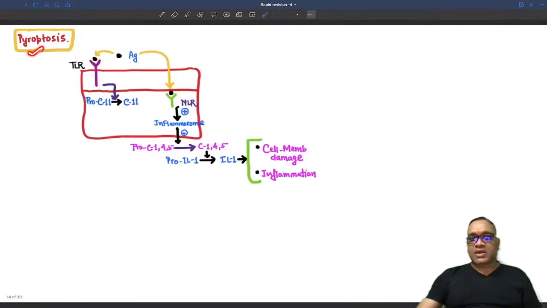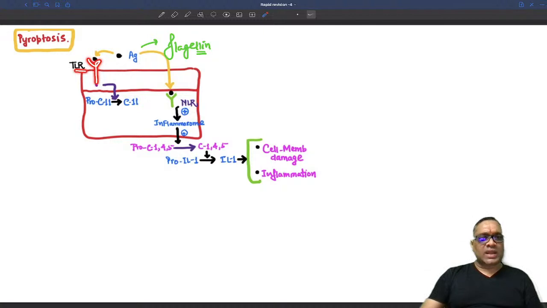And what happens in pyroptosis, as I said, there is caspase involvement. Whenever an antigen comes, and what antigen are we going to see in pyroptosis? Remember, mostly these antigens are flagellin. So flagellin antigen can combine with the membranous toll-like receptor directly on the membrane, or they can go inside the cytoplasm to combine with the nod-like receptor also. So now you can see that there are two involvements: toll-like receptor and nod-like receptor, right?